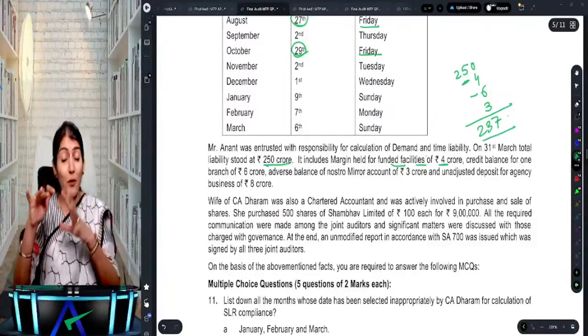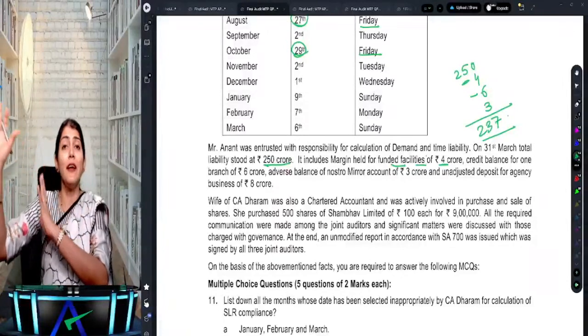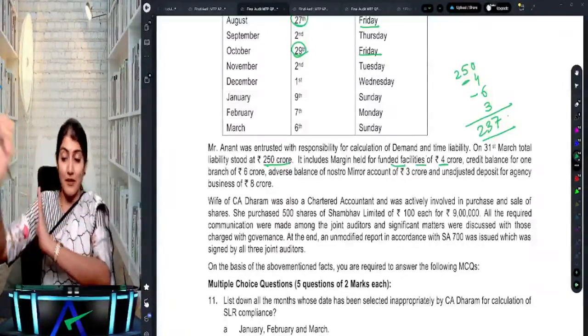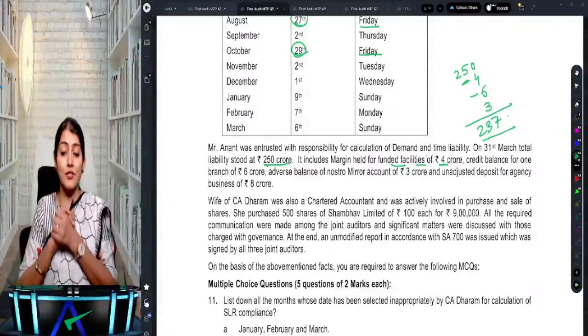And unadjusted deposit, right? That deposit amount need not be included, so that is to be kept separately. So it's an unadjusted deposit for the agency business.